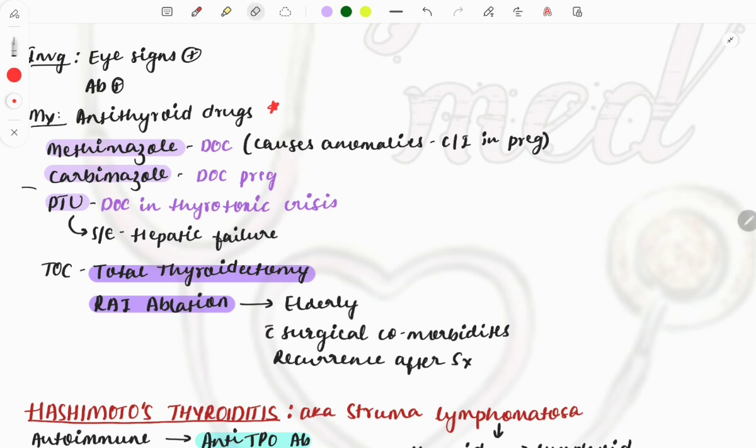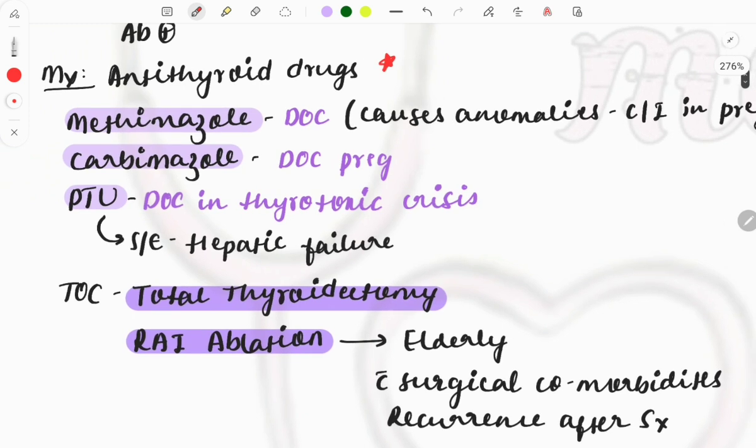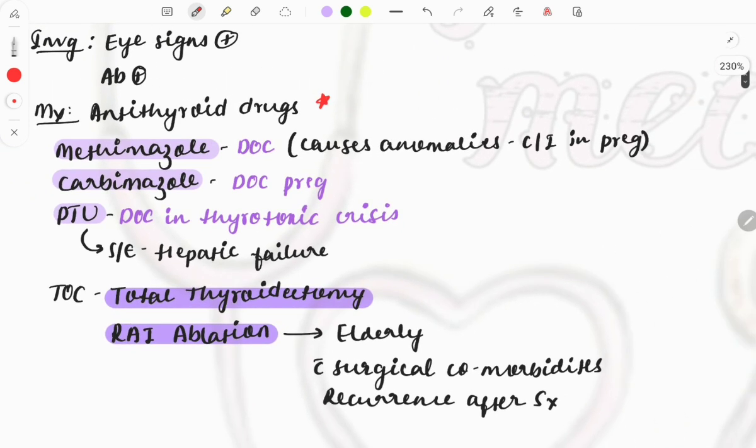Because here if you read it once now, you will recall it once again, so that you no need to go again into the pharmacology. So the drugs, antithyroid drugs, methimazole, carbimazole, and the PTU, questions have been repeatedly asked on this. PTU is safe in case of pregnancy. The drug of choice in case of pregnancy is this PTU, the safest drug, and carbimazole can also be used in case of pregnancy.